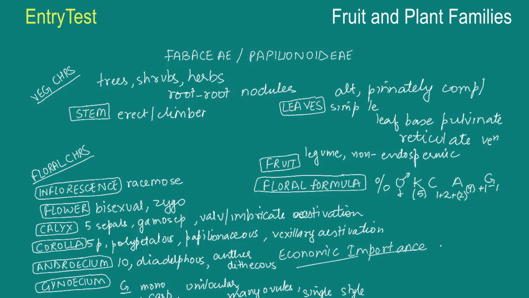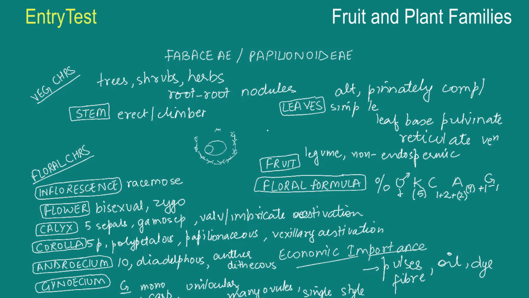So that is the floral formula, and if you want to draw the diagram, we can draw the diagram as well. But before that, the economic importance. First of all, most of the plants belonging to this family are sources of pulses. For example, gram or soya bean, even edible oil, for example, groundnut. Dye, that means the indigo plant is part of this family. Fibers, for example, sun hemp, fodder, and even ornamentals, for example, sweet pea, and medicine as well.